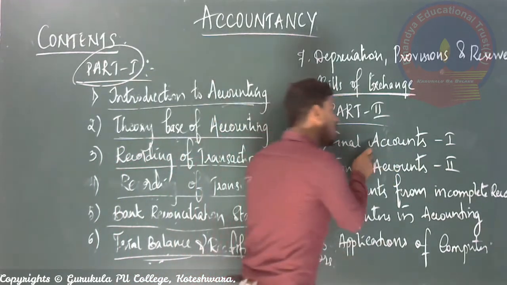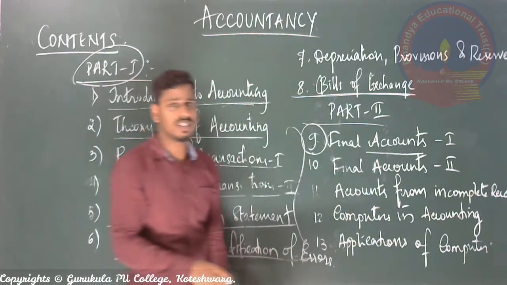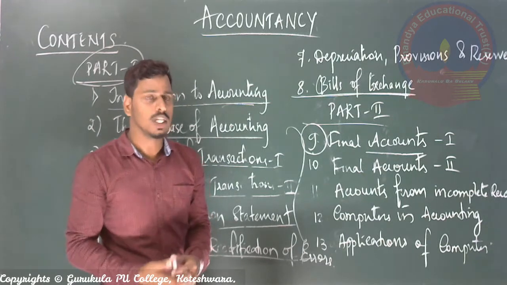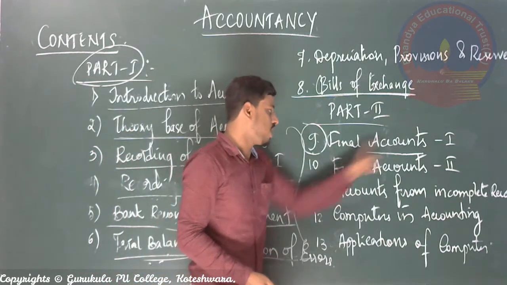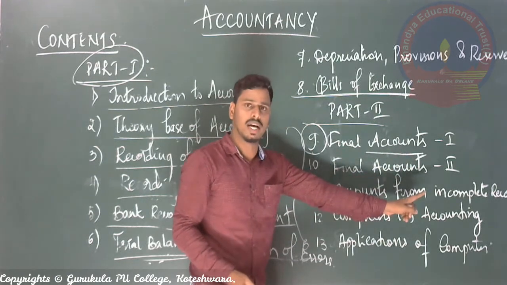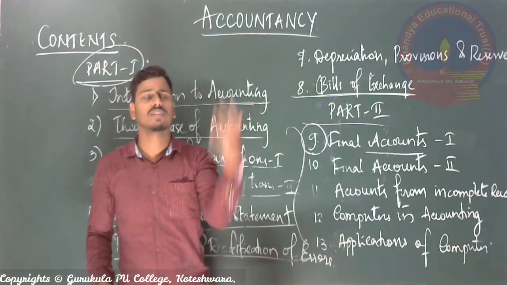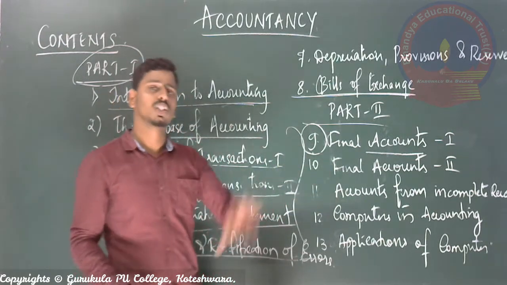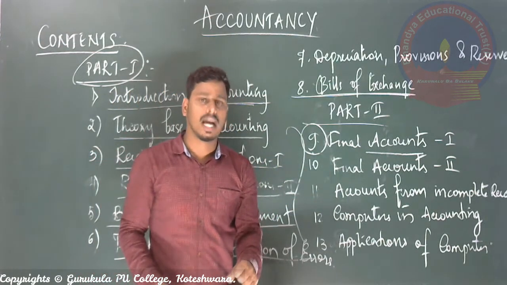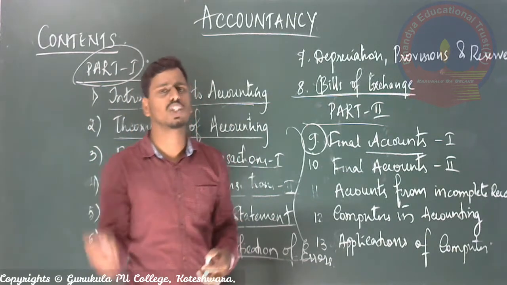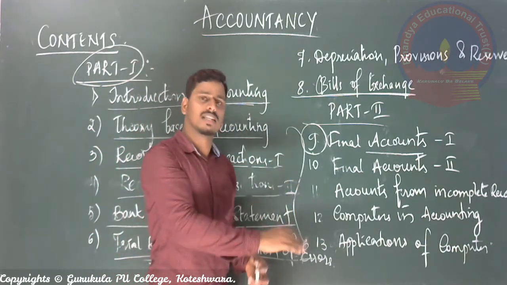This is not a book of accounts; it is a sheet of paper, like a statement we prepare. That is called final accounts, final accounts part 1, final accounts part 2. For example, if you are the businessman and somebody asks you what the profit is, and wants proof for this amount of profit, you can show that sheet of paper that consists of everything.